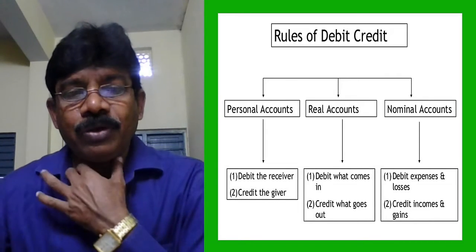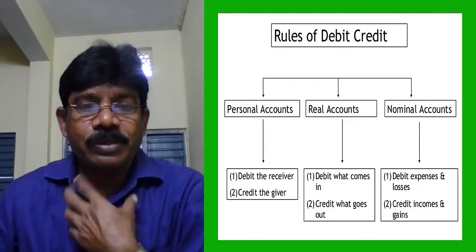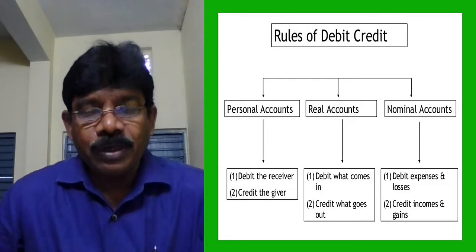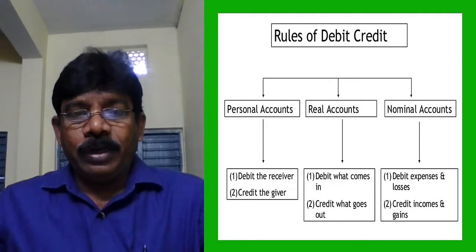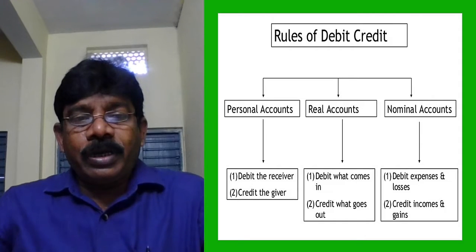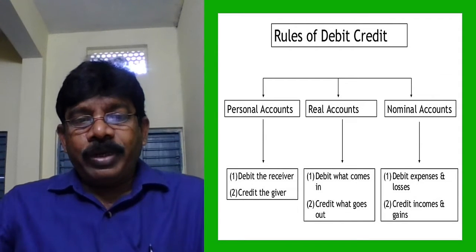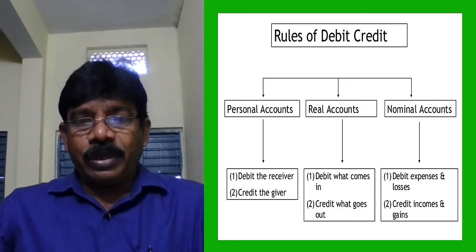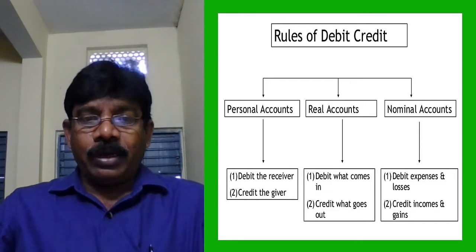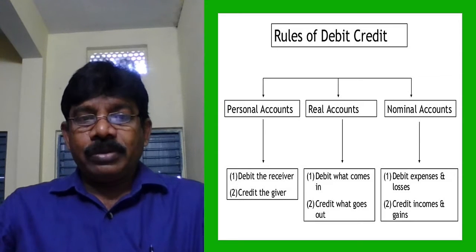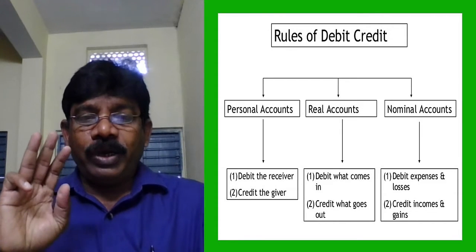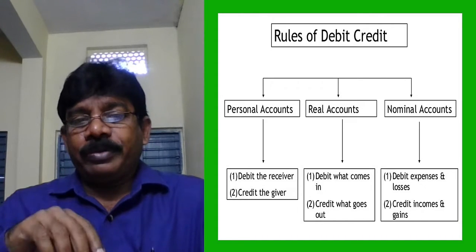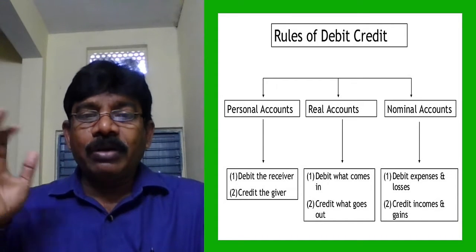Now, very important. We know there are two types of transactions: financial and non-financial. Financial transactions are to be recorded. When recorded, one account will be debited, another account credited. We have to identify the accounts, and later find their type. How many types of accounts are there? Three types. We have to find which type a particular account belongs to: personal account, real account or nominal account.